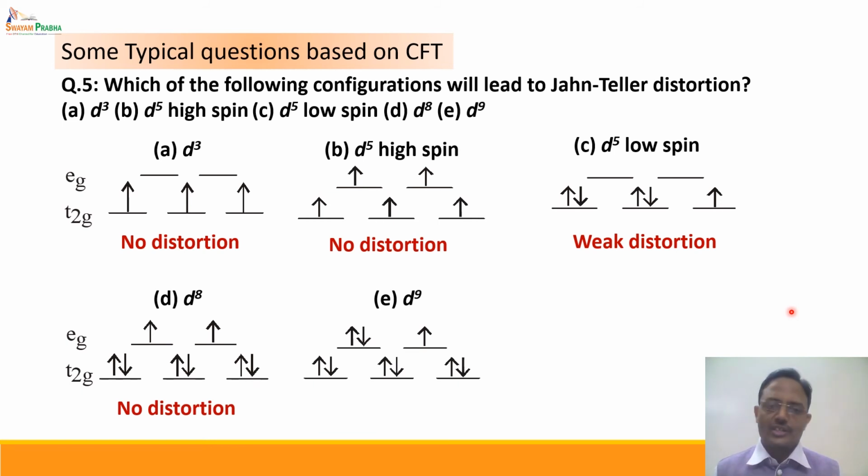Coming to the d9 system. d9 is the same as what we discussed for the hexa-aqua copper complex in Jahn-Teller distortion. This is a condition where t2g is symmetrically filled, but eg is unsymmetrically filled, with two electrons in one of the orbitals and one electron in the other. As a result, this is a strong distortion condition because eg is unsymmetrically filled. We know that eg orbitals have their lobes directly facing the ligand, so their interaction with the ligand is very strong, and hence the distortion is very strong. So d9 is the strongest distortion condition we normally come across.